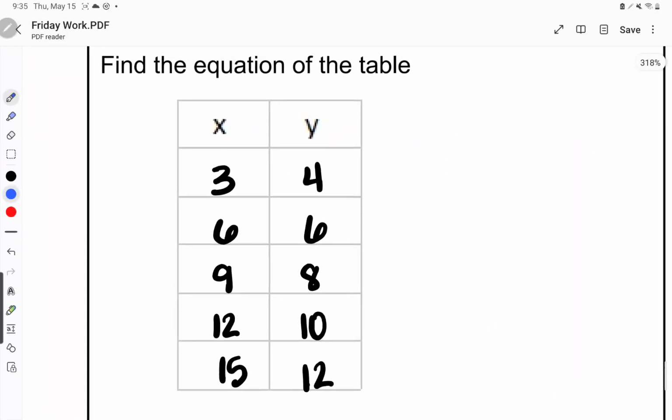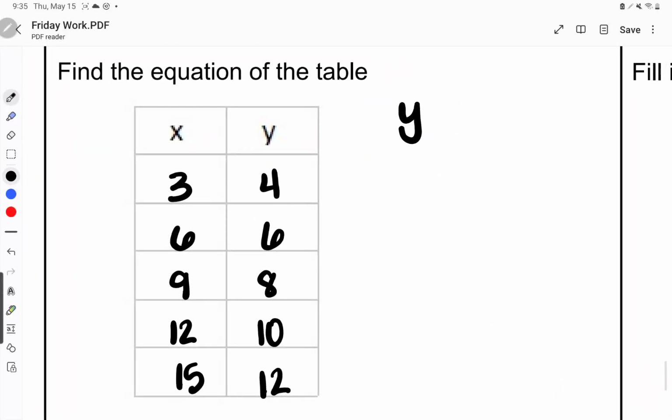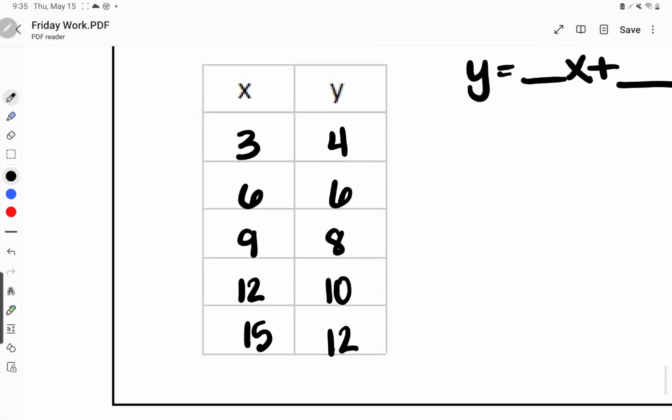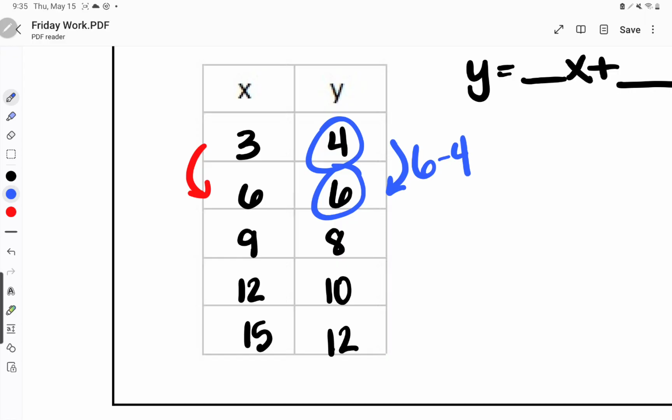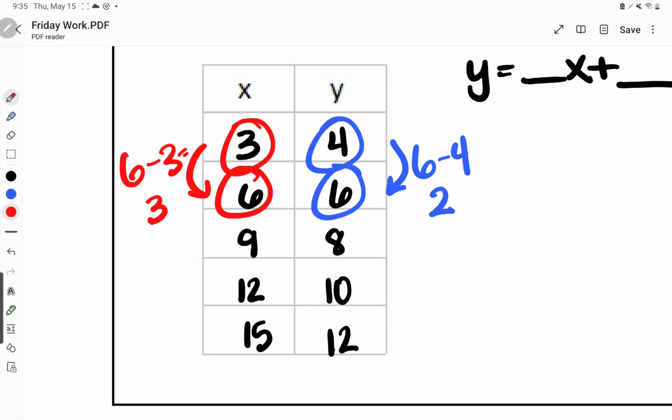This one says to find the equation of a table. So I have y equals blank x plus blank. We draw our arrows. I see no negatives here, so I'm just going to go with row 1. On that right side, what do I subtract? I do 6 minus 4, and 6 minus 4 gives me 2, okay? And then on that left side, what do I subtract? I would do 6 minus 3, which gives me 3.